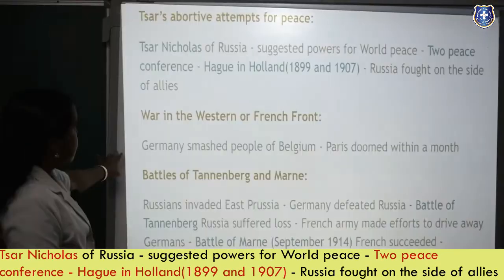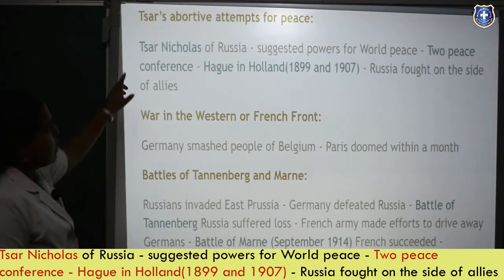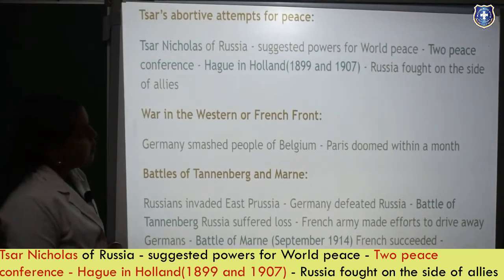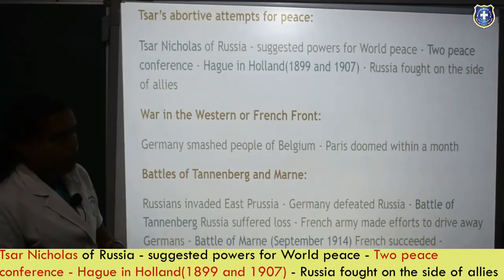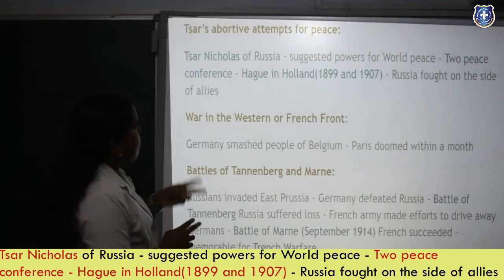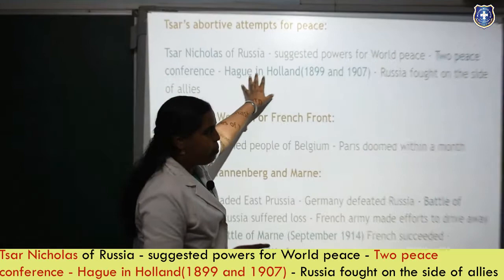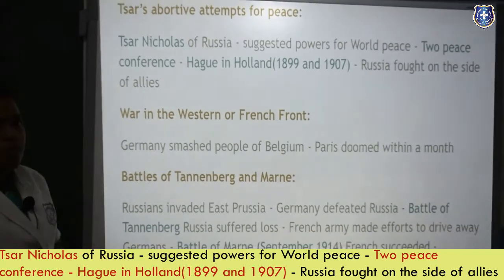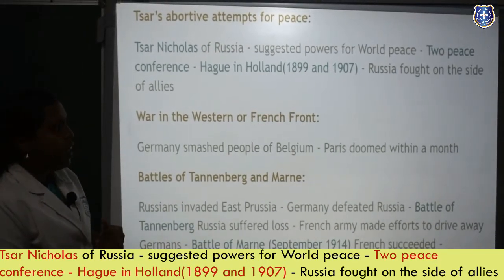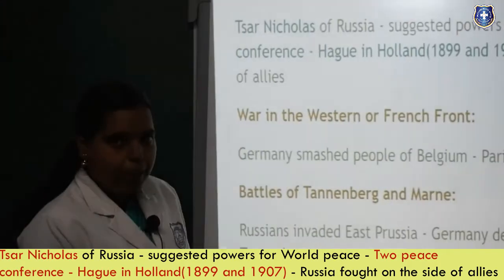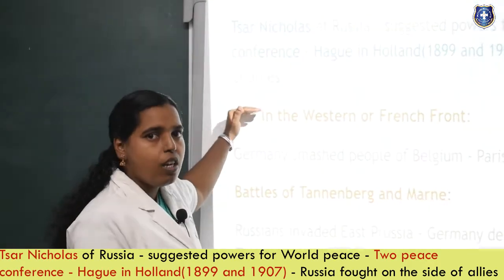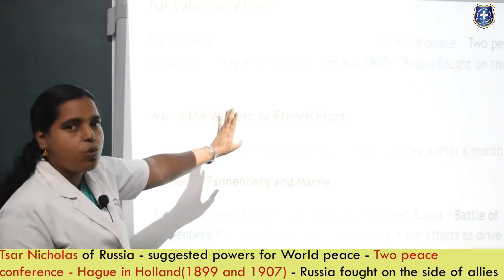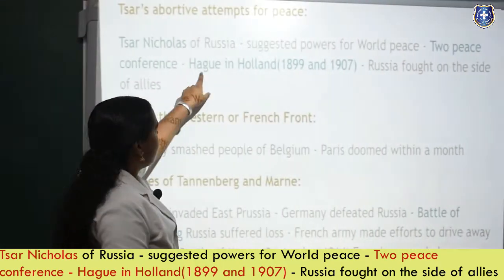The next one is the Tsar's attempts for peace. Tsar Nicholas of Russia invited the Central Powers to have world peace. Two peace conferences were held at The Hague in Holland, in 1899 and 1907. This is a very important thing. Russia fought on the side of the Allies, and it was asking the Central Powers for a peaceful agreement so that the world would be in a peaceful condition. They signed it, but even though they signed it, it was not so successful. It was happening at the place called The Hague in Holland.